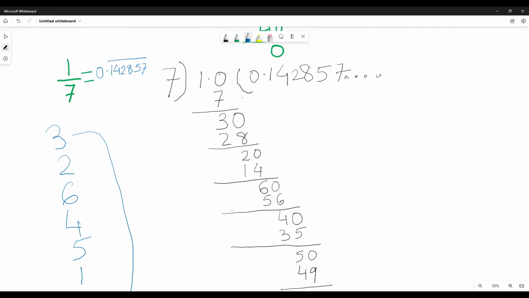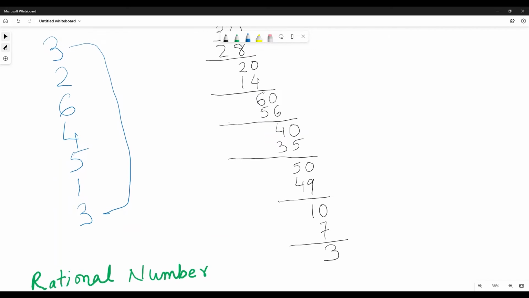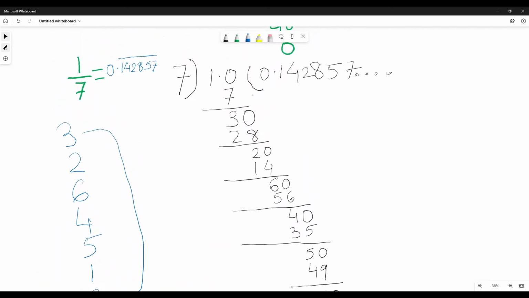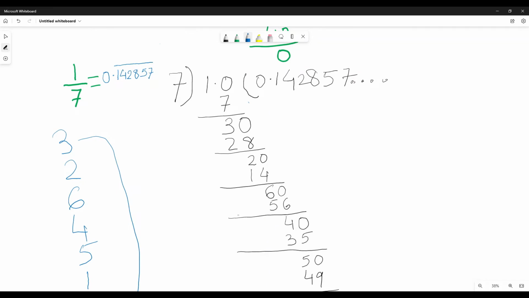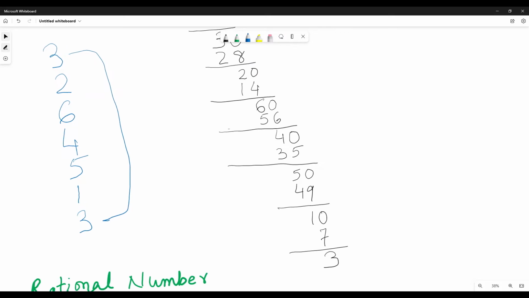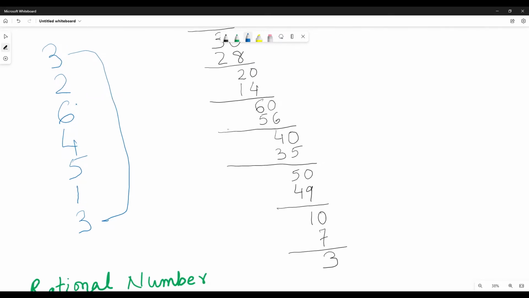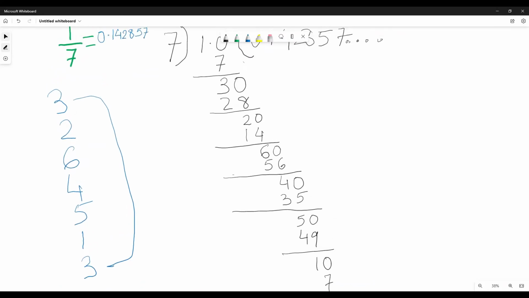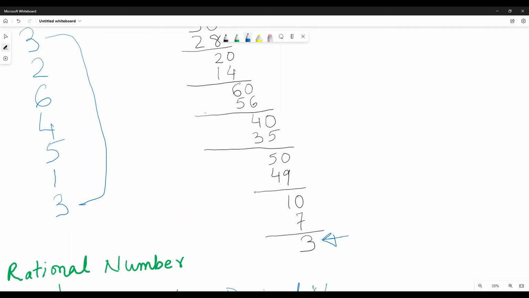Like 7 4s are 28. What will be repeating, and from where will it be repeating? This is the number where it has started to repeat.